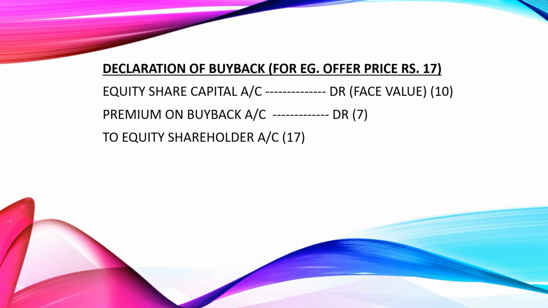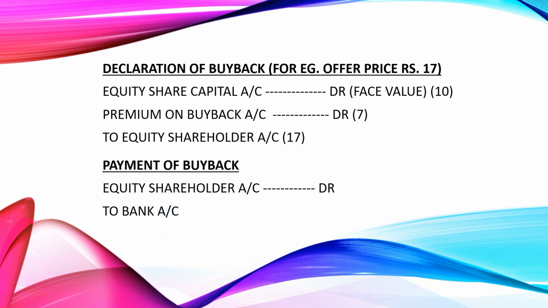Next, declaration of buyback. I have taken an example of offer price 17 rupees. So the entry will be equity share capital account debit to the extent of face value, 10 rupees. The extra amount, premium, is 7 rupees. Premium on buyback account debit 7 rupees, to equity shareholders account 17. Payment: the entry will be equity shareholders account debit to bank account.